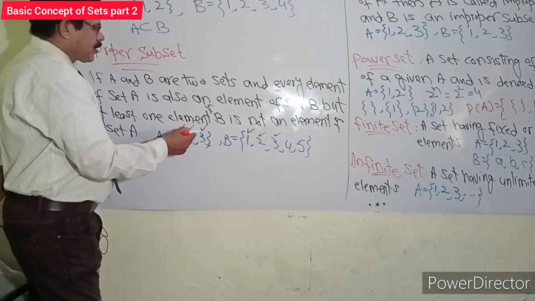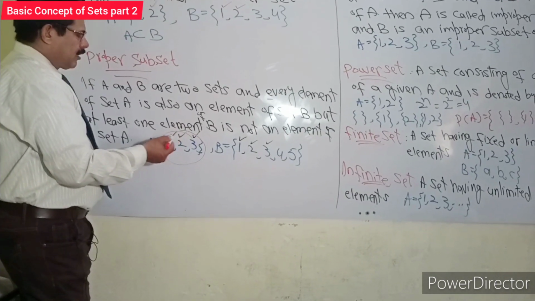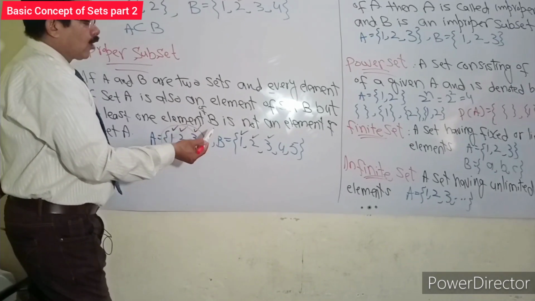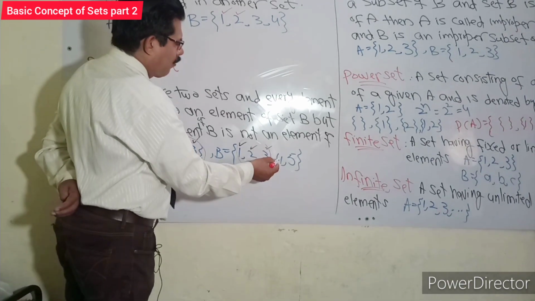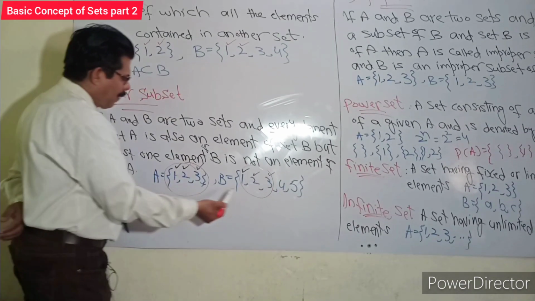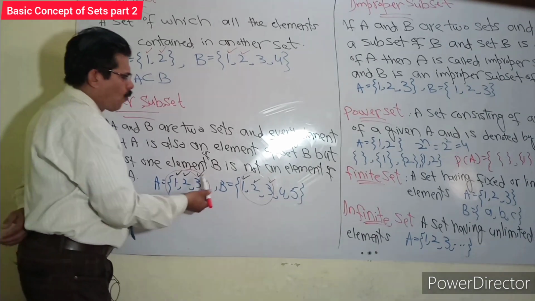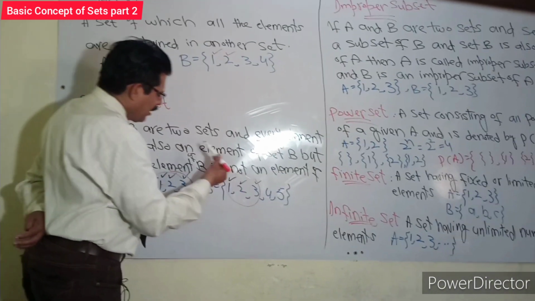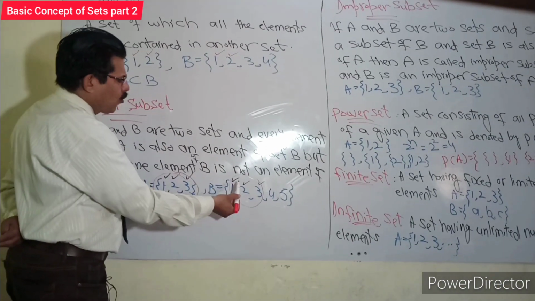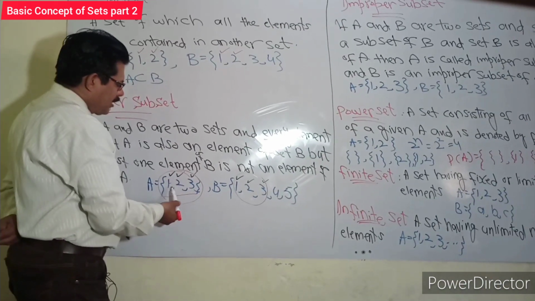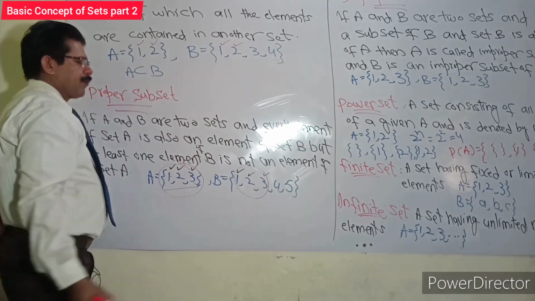All elements of set A, it means 1, 2, 3, are also part of set B. But 4 and 5 are not part of set A. So A is a proper subset of B, because all elements of A are found in set B.